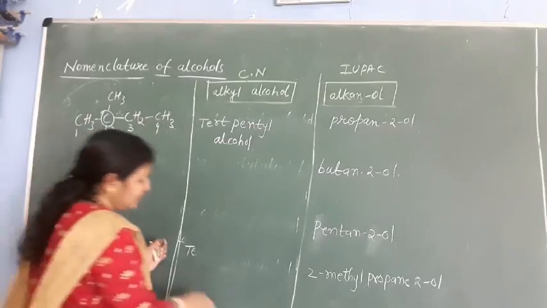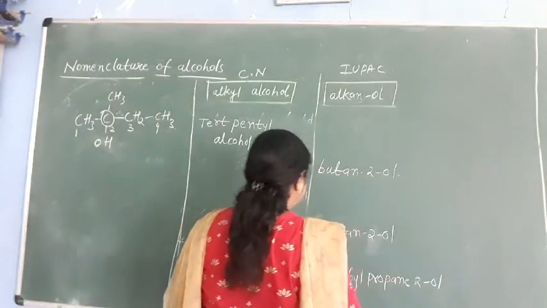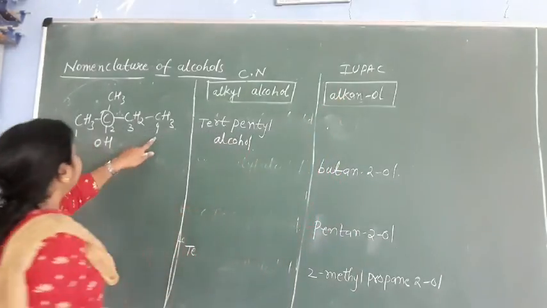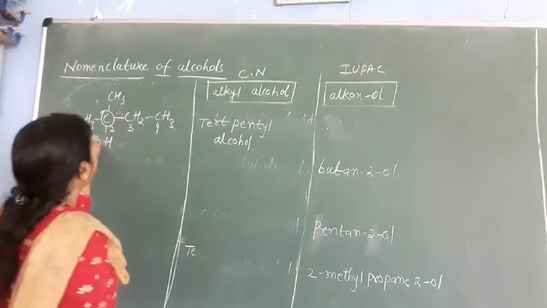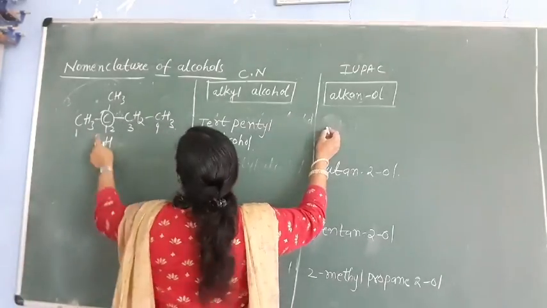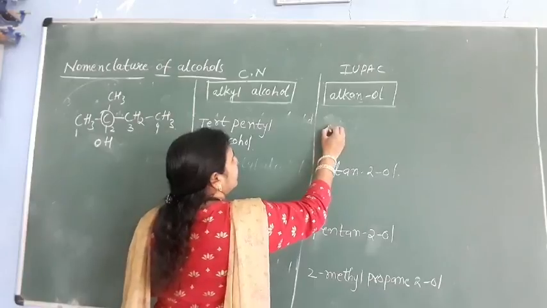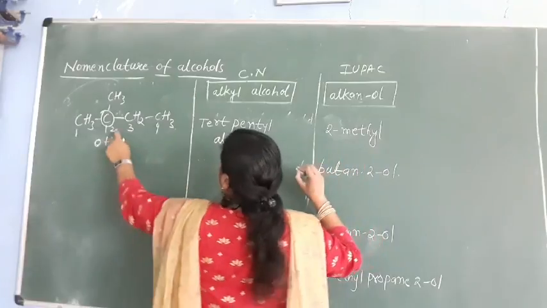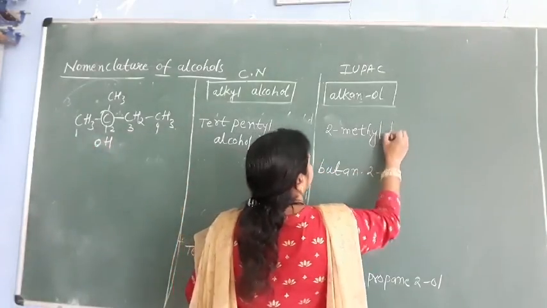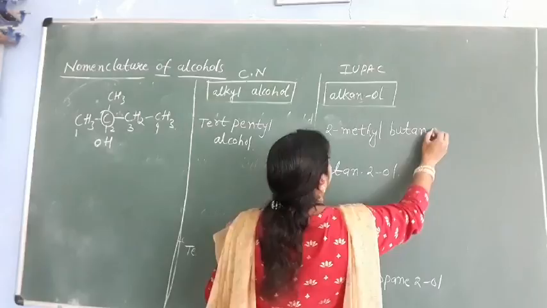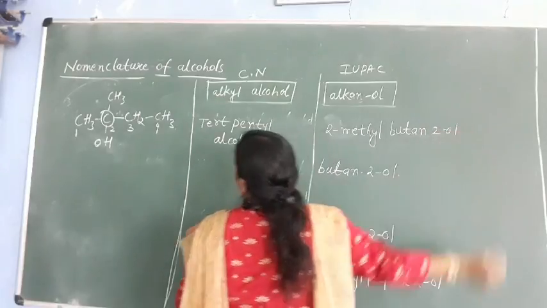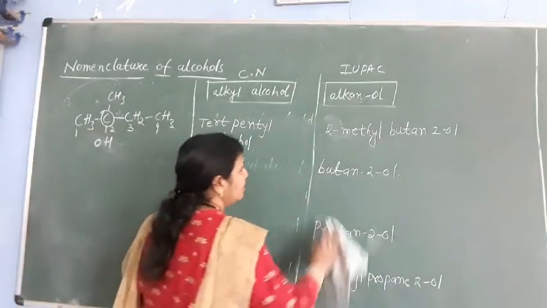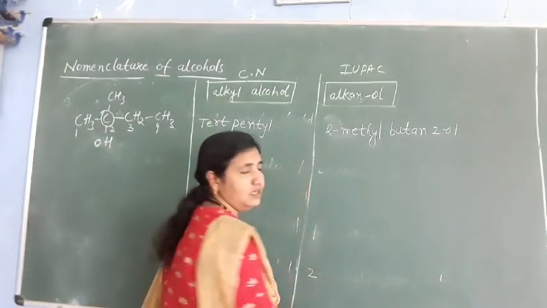Okay, so it is tertiary. So what will the IUPAC name be here? There are 4 carbons in total, and on the second carbon we have a methyl group. So we can write 2-methyl butan-2-ol. 2-methyl butan-2-ol. This is the IUPAC nomenclature. Okay. So understood this?